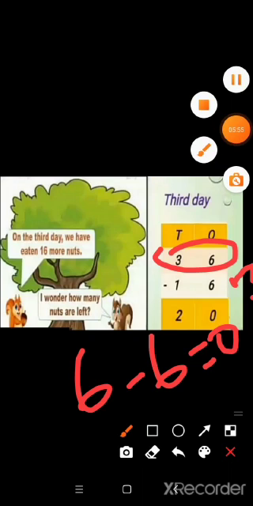Now come to the tens place. In the tens place we have the numbers 3 and 1. Now subtract 1 from 3, we get 2. So finally the squirrels have 20 nuts left with them.